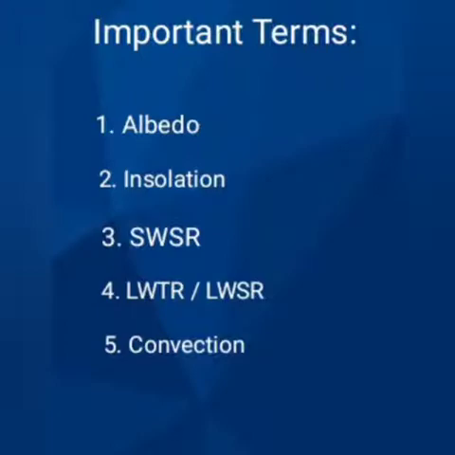So these are the following terms which we have to keep in mind before starting with the diagram. First is albedo, insolation, short wave solar radiation, long wave terrestrial radiation or long wave solar radiation, then convection. So let's start with albedo.